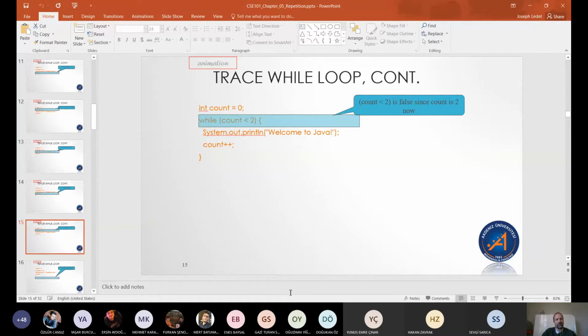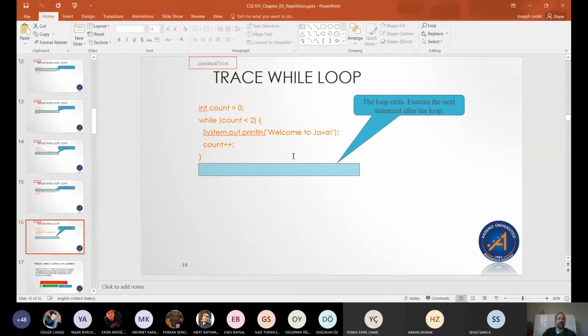But it's not true. It's false because 2 is not less than 2. It doesn't say less than or equal here. It says strictly less than. So is count less than 2? Well, count is 2 now, so this is false. So we break out and we're done with our loop.